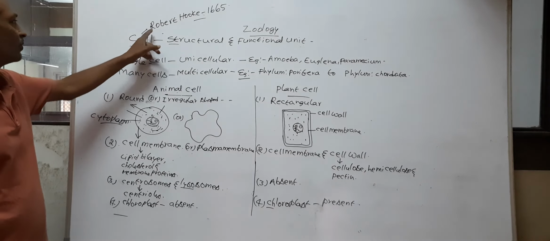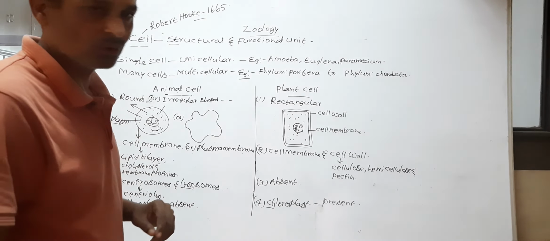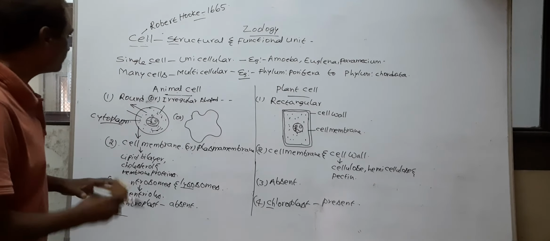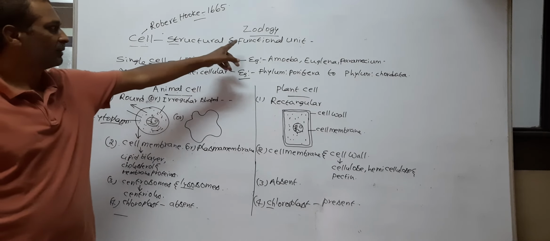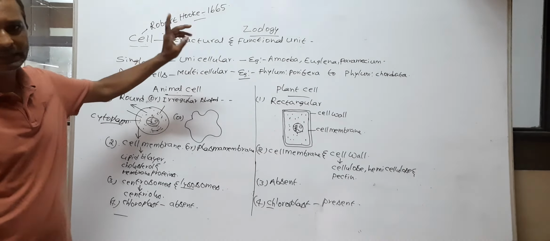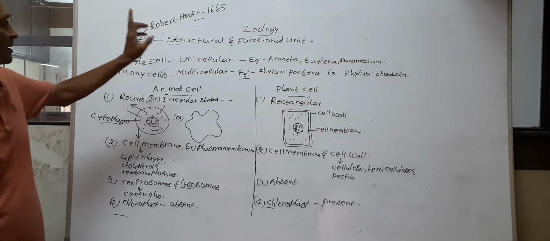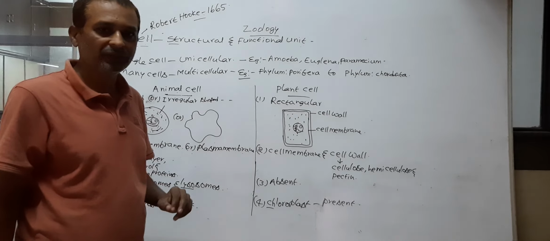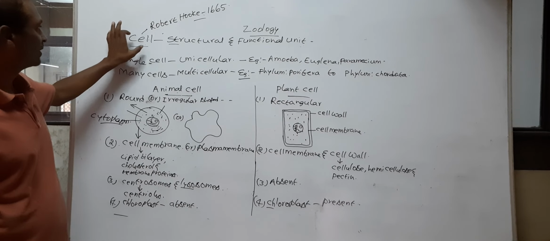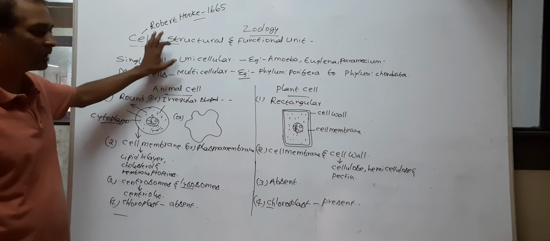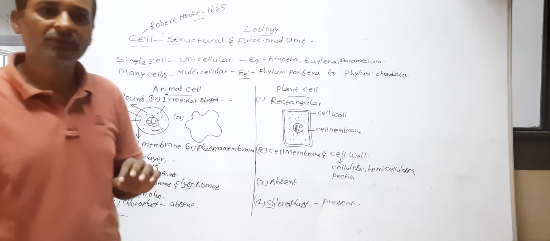Robert Hooke discovered the cell with the help of a microscope. So cells are the structural and functional units of the bodies of living organisms. Cells make the bodies of living organisms and conduct several functions.